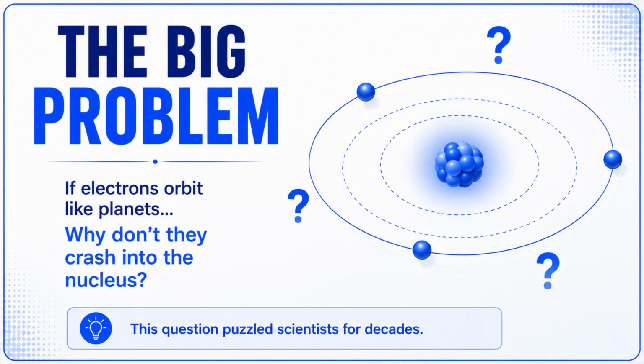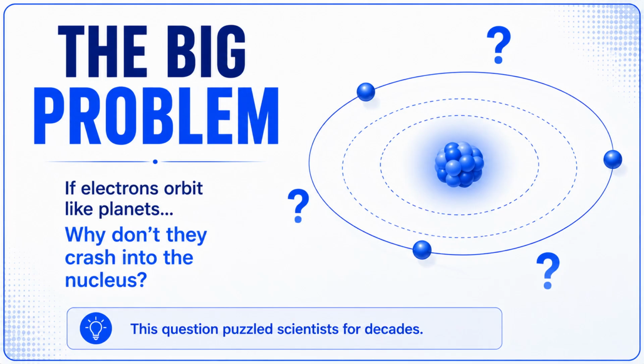Scientists imagined electrons orbiting the nucleus just as planets orbit the sun. At first, this seemed like a perfect explanation. But there was a problem. According to classical physics, an orbiting electron should constantly lose energy. And if it loses energy, it should gradually spiral inward and crash into the nucleus. If that were true, atoms would collapse almost instantly.